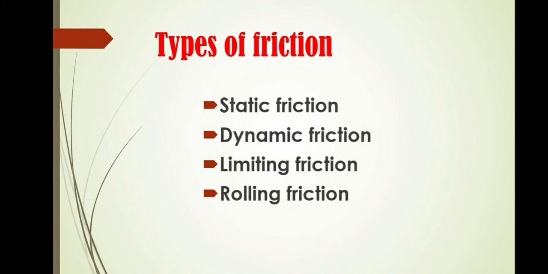Then we will see the dynamic friction. It is also called kinetic friction. The forces acting between surfaces in relative motion are called kinetic friction or dynamic friction. The third is limiting friction. The maximum value of the frictional force between two bodies in contact is called limiting friction.